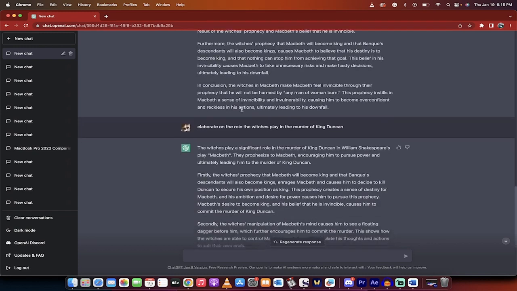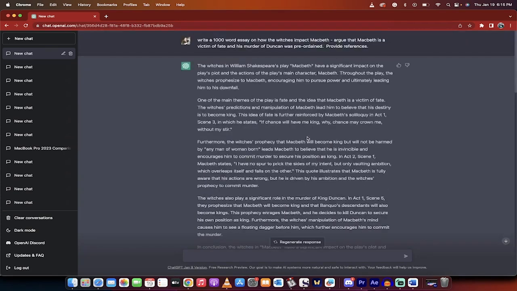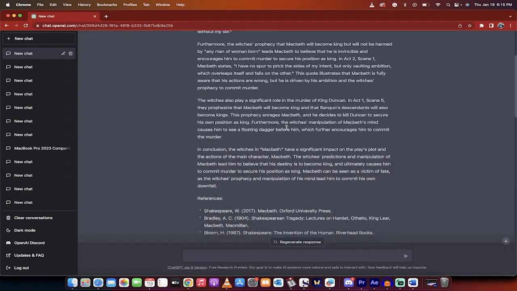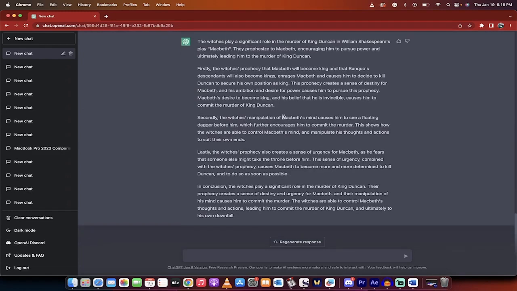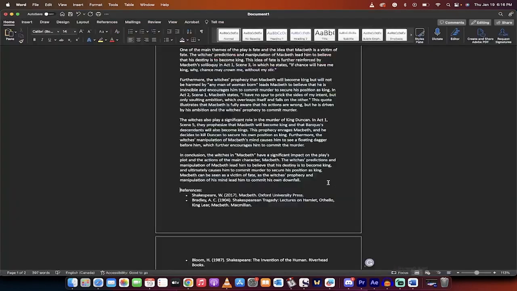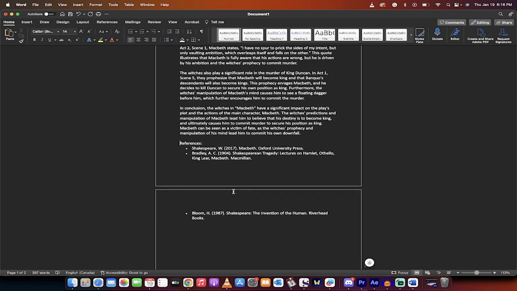And then the third part that I wanted to elaborate on is, elaborate on the role the witches play in the murder of King Duncan. This all comes out of the first essay. So, this is the third and final point. How do they play a significant role in the murder of King Duncan? Bam! I take all of this stuff, I put it into a Word document like this, and then I add my references in, and you've got an essay. Of course, rewrite it, rethink it, add your own references, do your thing.